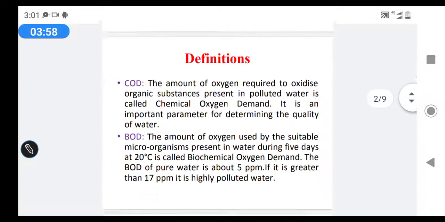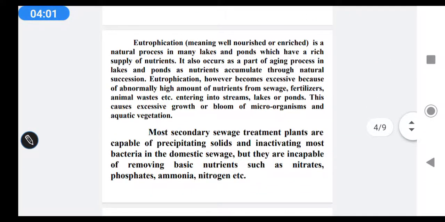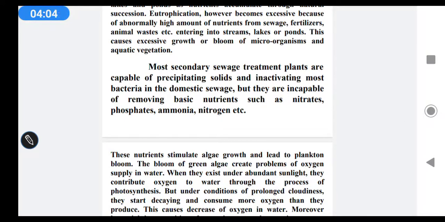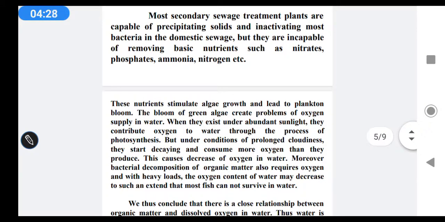Most secondary sewage treatment plants are capable of precipitating solids and inactivating most bacteria in domestic sewage, but they are incapable of removing basic nutrients such as nitrate, phosphate, ammonia, nitrogen, etc. If you take water, you can see numerous solid materials in it. The treatment plants are incapable of removing these basic nutrients.